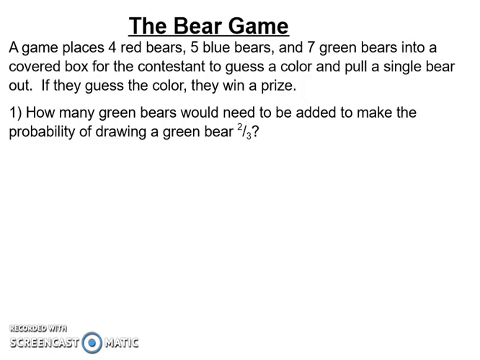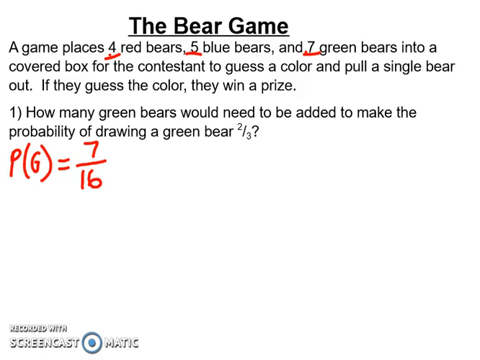All right, so now I'll get into the bear game, and I want to look at how we can change the probability of making it more likely that you can get a green bear. So you have to first recognize what's the probability of getting a green bear in the first place. Well, I have 7, 5, and 4, so I know that 7 of them are green out of, well, 4 plus 5 plus 7 is 16. So currently I have a 7/16 chance of pulling a green bear, which is just under 1/2.